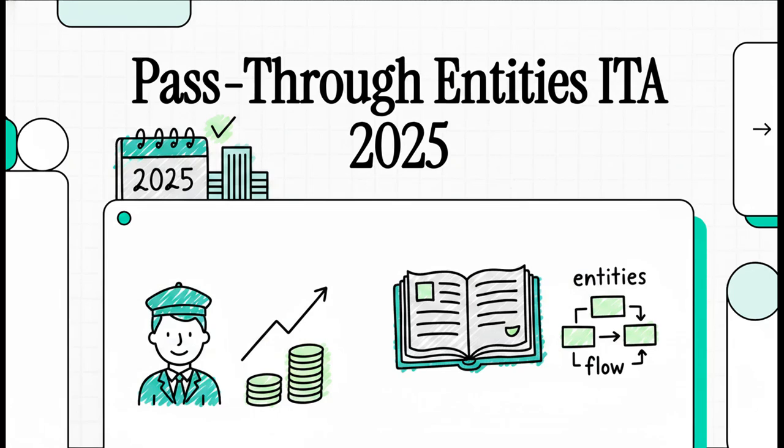Look, if you're a chartered accountant, a tax professional, or a CA student, you already know the drill. The massive transition from the Legacy Income Tax Act of 1961 to the brand new Income Tax Act of 2025 is bringing some absolutely huge structural changes. And today, we're diving straight into a highly critical area of this new legislation, Chapter 13-F, which governs the special provisions relating to pass-through entities.